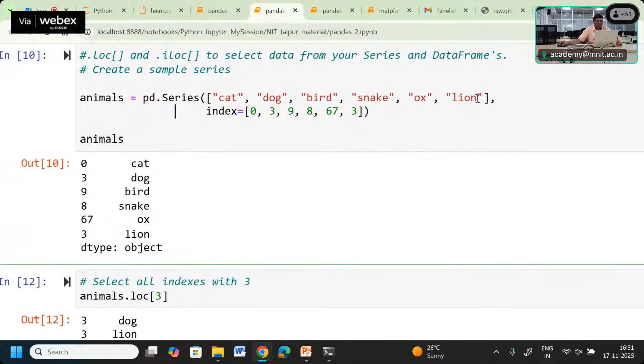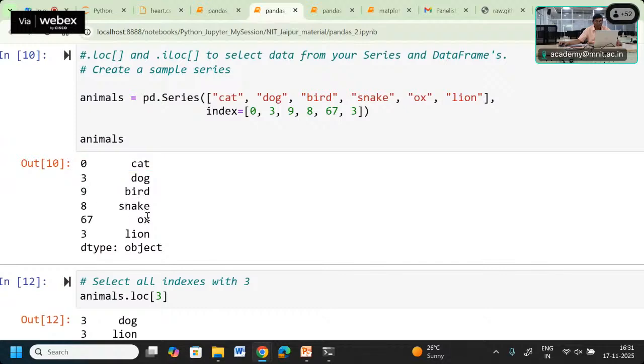Say we give this series of data as a list, comma index, so index is also given equal to 0, 3, 9, 8, 6, 7, 67, 3. All these values will get these indexes instead of 0, 1, 2, 3 by default. You can see here the animal series, which consists of cat with index 0, dog with 3, 9, bird, snake with 3.